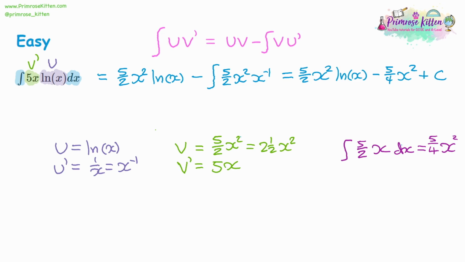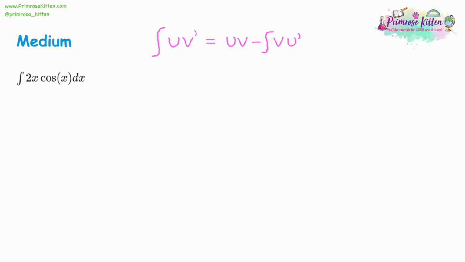Now, with the medium questions, we're going to start off with something that we've done before, but then we're going to bring it on to the next question to something that's a little bit more complicated. So for this question, again, separate out the integral notation. Look at the two bits we've got. We've got an x section and a trigonometry section. One of them is going to be u, and one is going to be v dash.